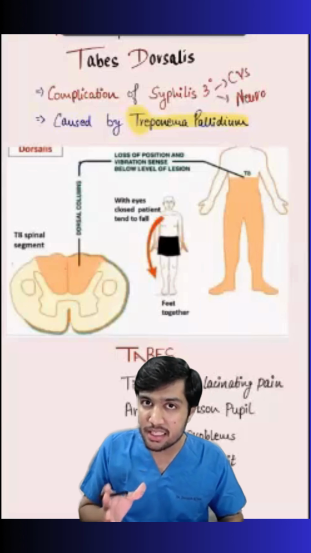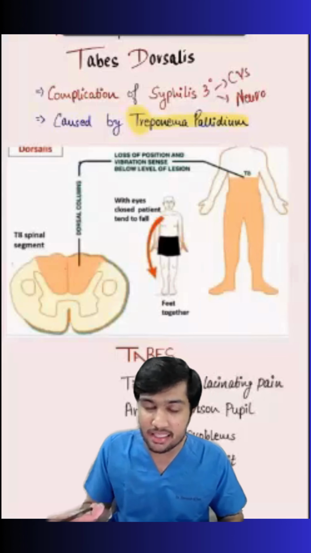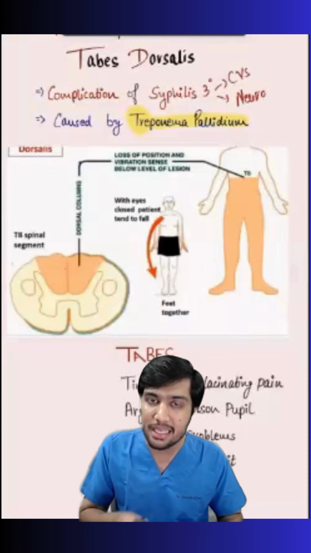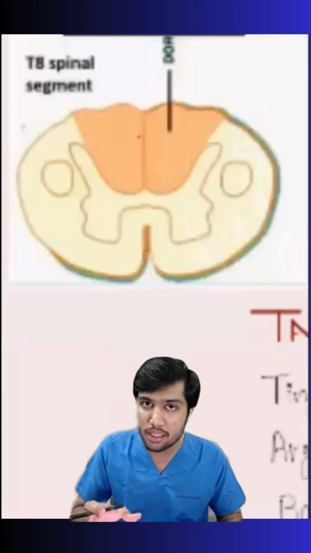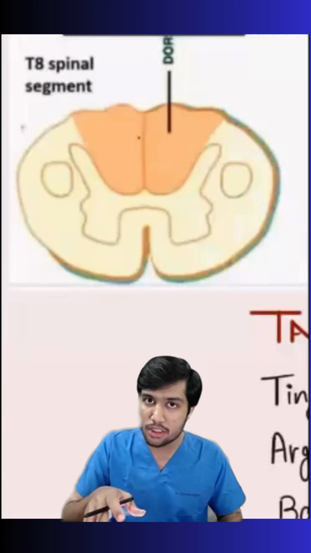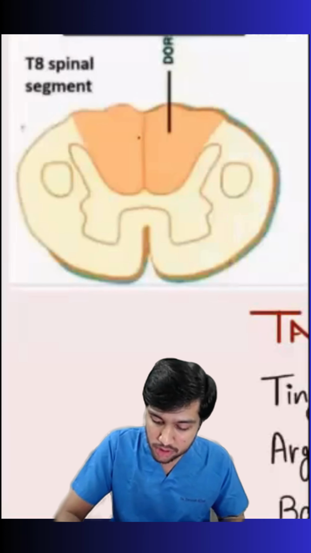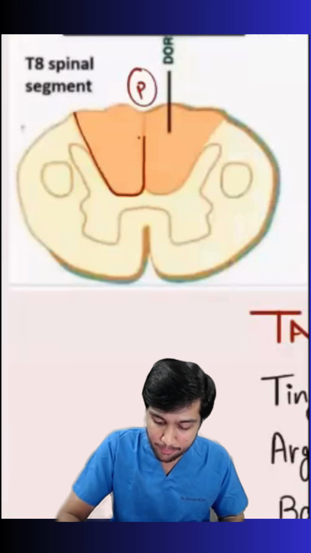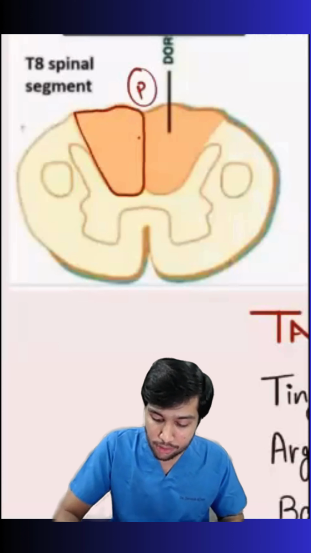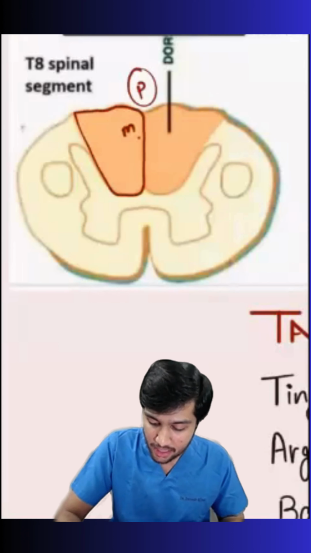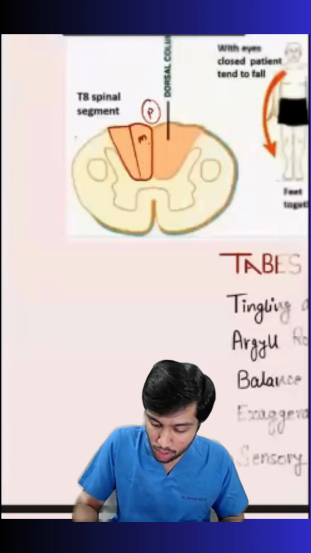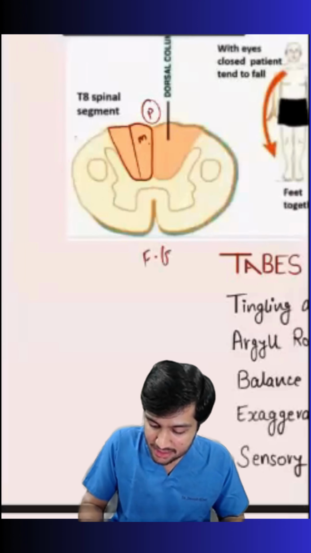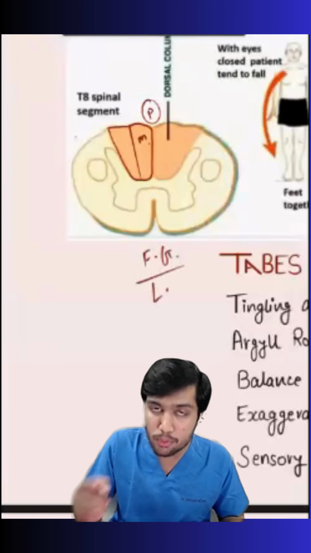As the name suggests, if you break the name Tabes dorsalis, you can think that there is something related to the dorsal column of the spinal cord. So let's look at the cut section of the spinal cord over here. This is the posterior side of the spinal cord, and this section that you see highlighted is your dorsal column tract. The tract that is present medially in the dorsal column is your fasciculus gracilis, which is taking sensations from the lower limb towards your brain.